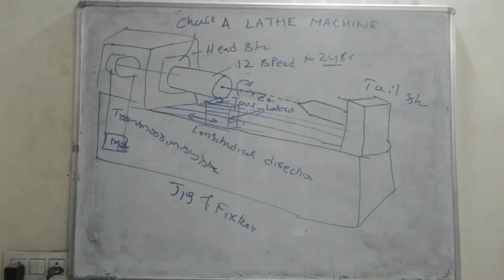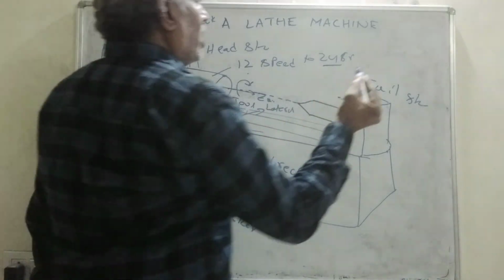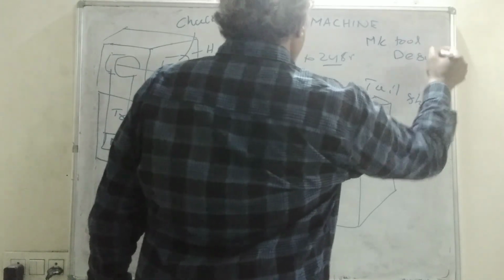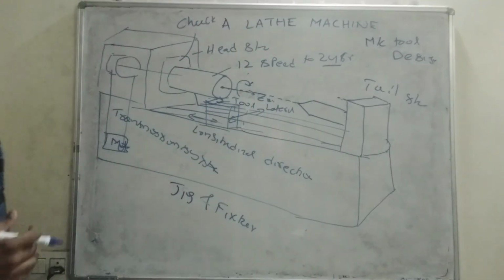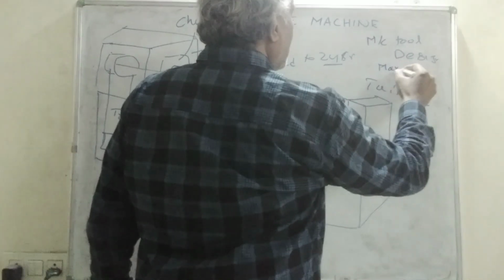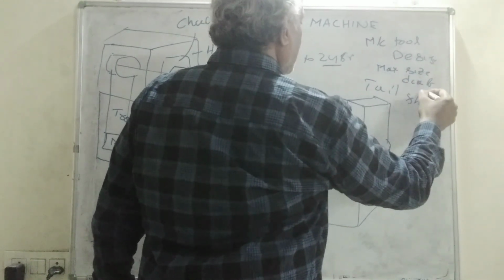Now with this, we can think of various subject areas. One is machine tool design. In machine tool design, we design a machine tool for manufacturing a maximum size diameter of shaft.